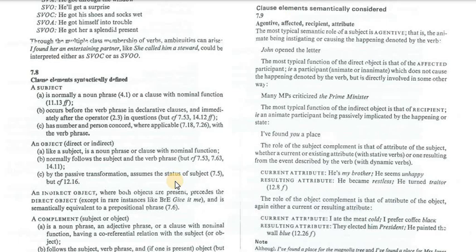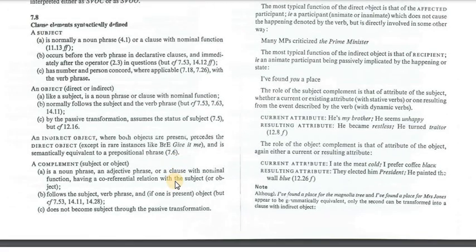The complement, for example, subject or object. When I'm going to say he's a teacher, it is a subject complement. When I'm going to say I made him captain, it is an object complement. It is again a noun phrase, could be an adjective phrase, a clause. A noun phrase: he is the teacher. An adjective phrase: he is very kind, the complement in the form of an adjective phrase. A clause: my hobby is playing football. My hobby is the subject, is the verb. Playing football is the complement in the form of a clause.